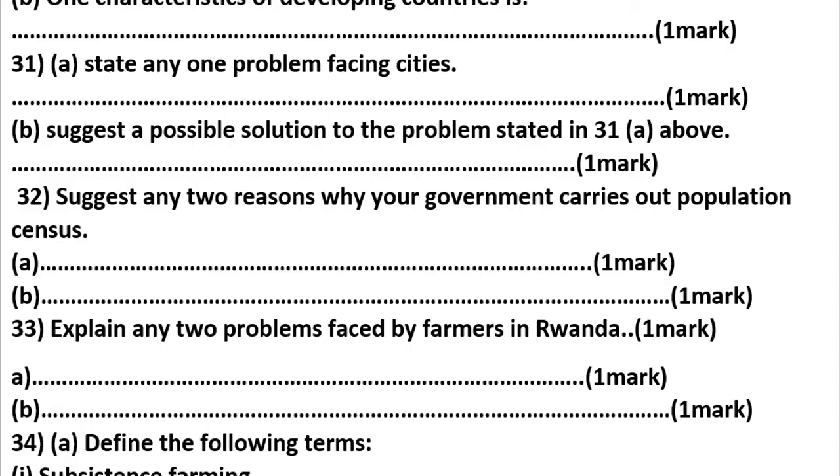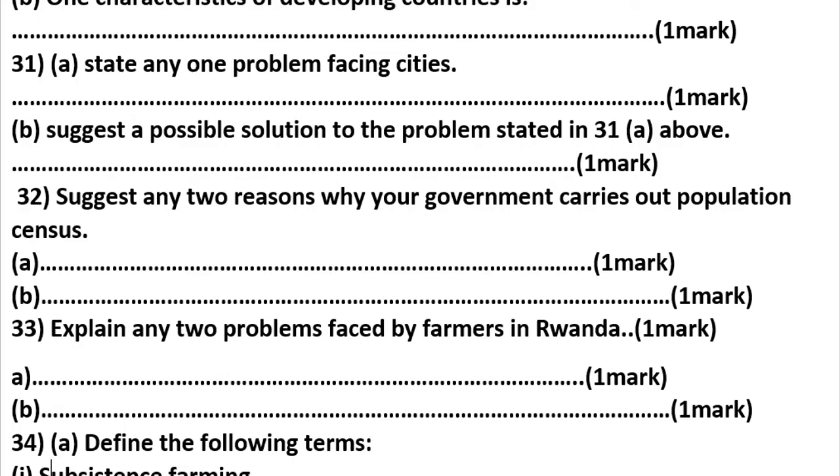No, I think that we can say by creating small scale industries, by improving social services, especially in rural areas, by encouraging people to live in town. Yes, thank you so much. That is the solution that we can give.